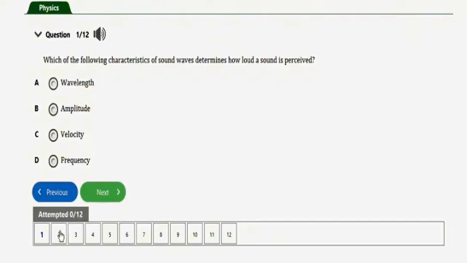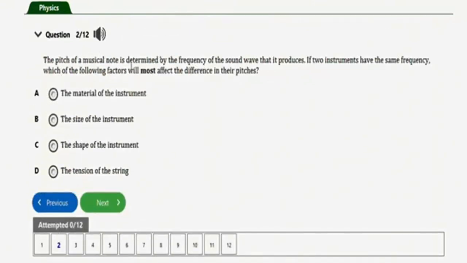Next, the question with this one, it says the pitch of a musical note is determined by the frequency of the sound wave that it produces. If two instruments have the same frequency, which of the following factors will most affect the difference in their pitches? We have the material of the instrument, the size of the instrument, the shape of the instrument, the tension of the string. Alright, so the correct option to this question will be option D, which is the tension of the string.